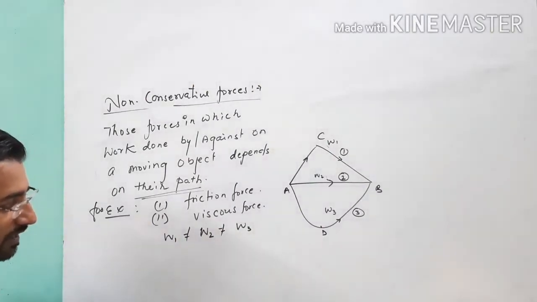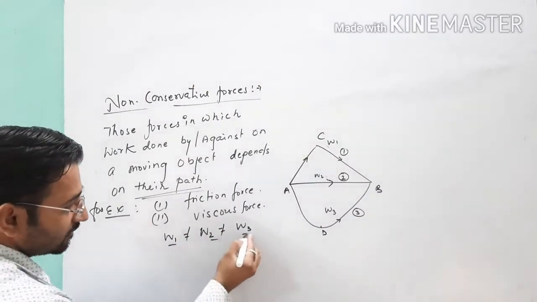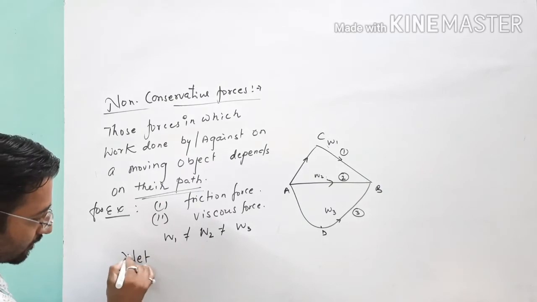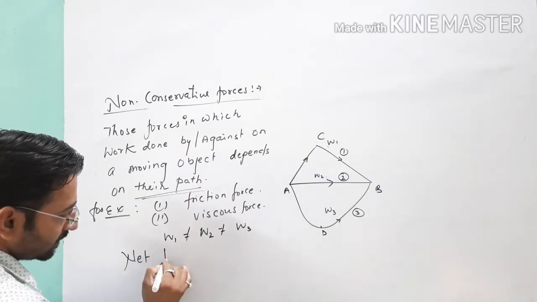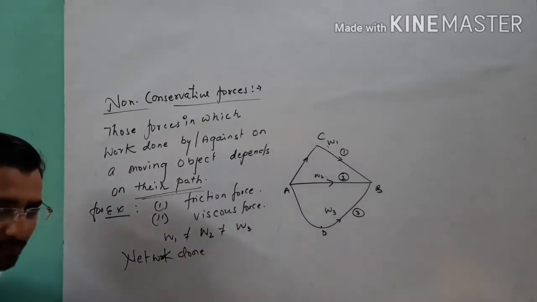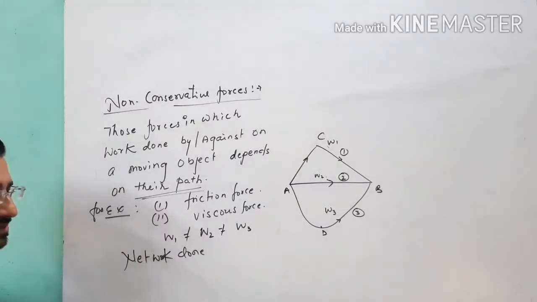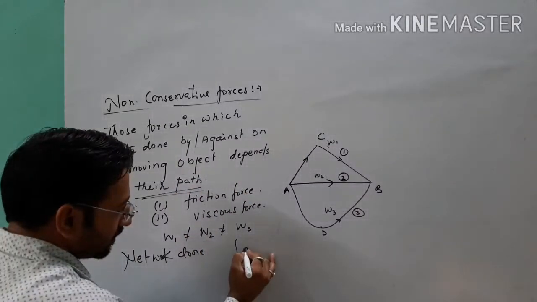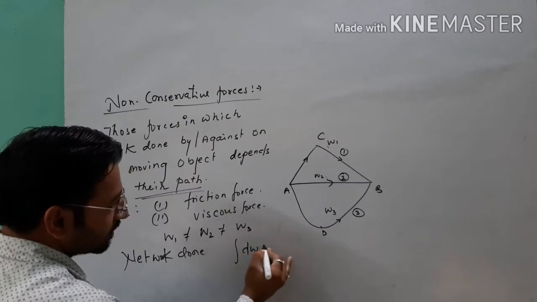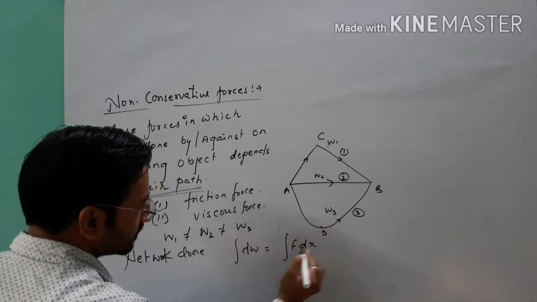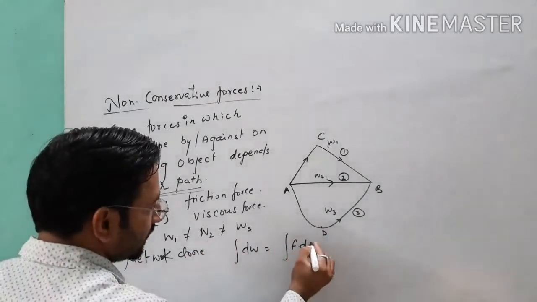So when we think about this work being different in each condition, and the net work done, if similarly we have different paths, initially taking elementary paths, for that the work done dW1, dW2, dW3, and when we calculate the total work done, it will be dW equals F dx, or you can write F ds also.